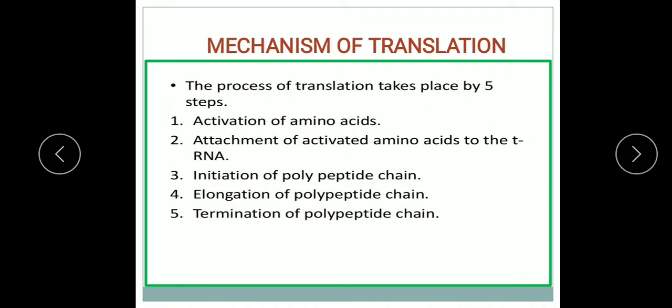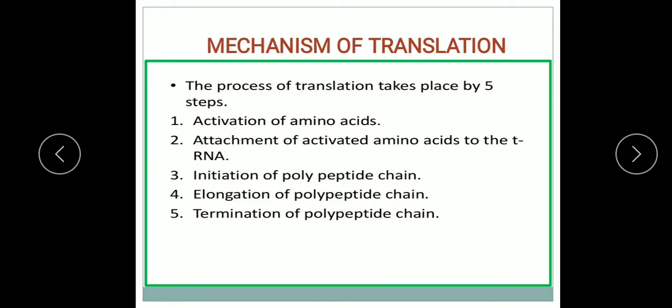So let me see here the mechanism of translation. The mechanism of translation basically involves three processes: initiation, elongation and termination. Now the initiation has different steps.